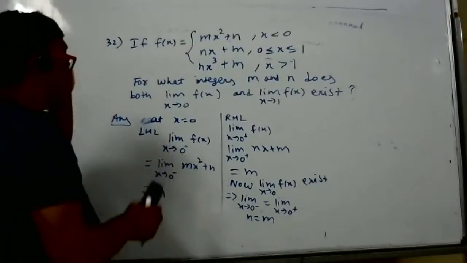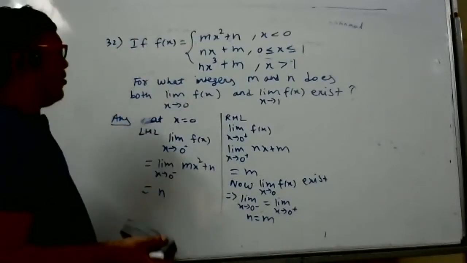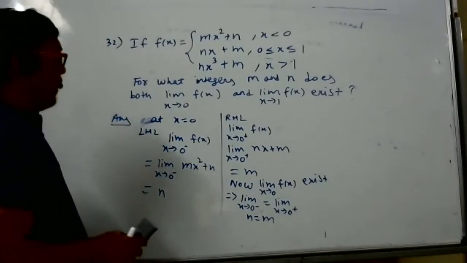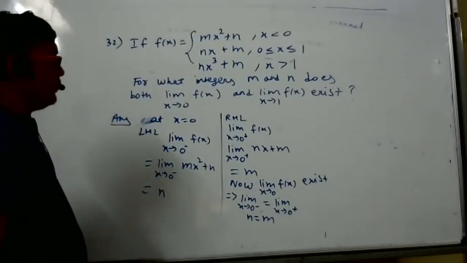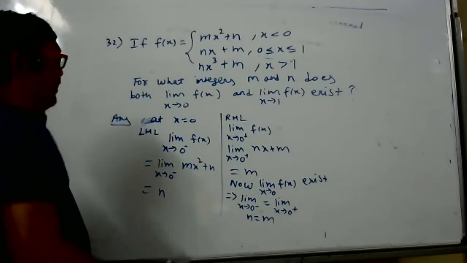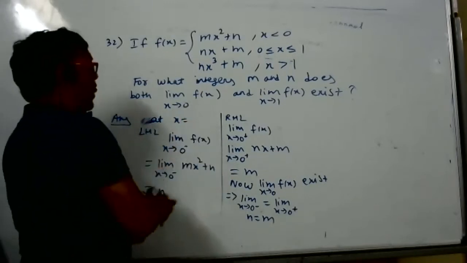Then we'll come to second one. Limit x tends to 1, f of x exists. Have you copied this one? Yes, sir, 2 minutes, sir. Limit x tends to 1, f of x exists. We will check at x is equal to 1.